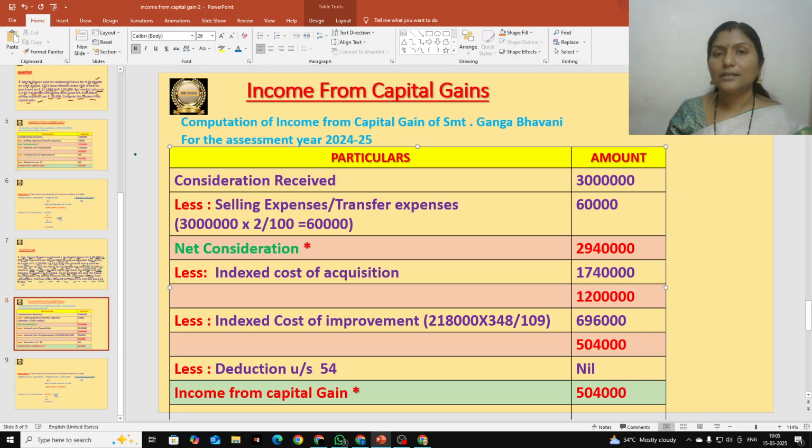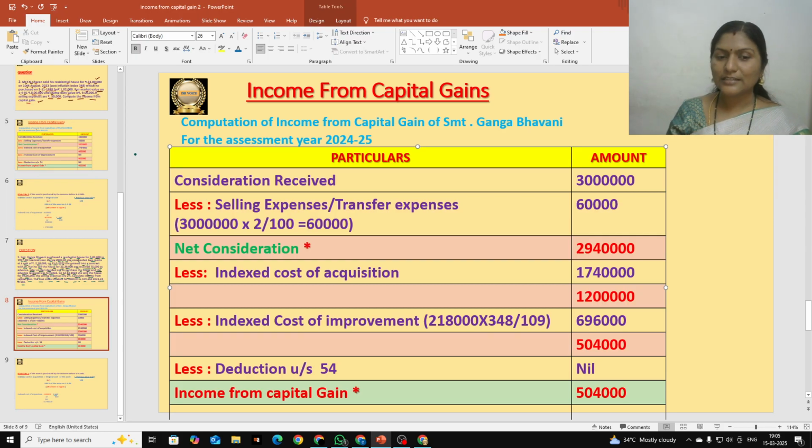So this is a positive figure. It is known as income from capital gain. That is our answer. Hope this is clear. This is how we calculate income from capital gain of one assessee. Here in this problem, income from capital gain of Srimati Ganga Bhavani is 5,04,000, and this is long term capital gain for her, because that is a long term asset.